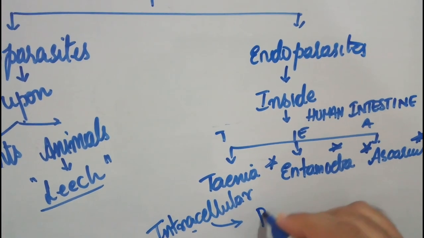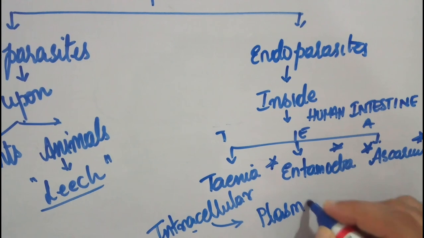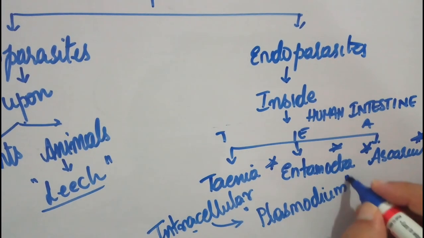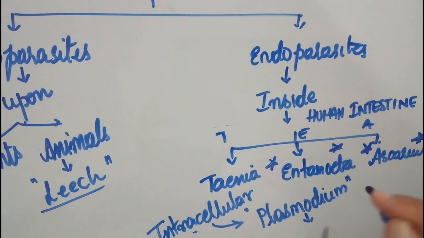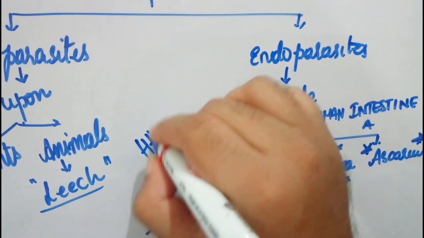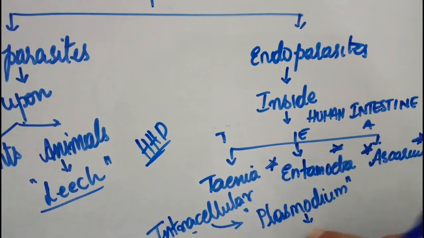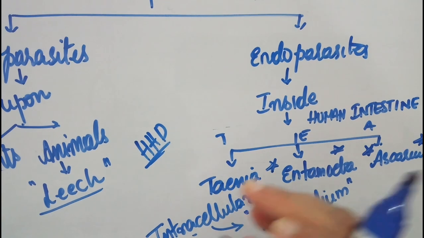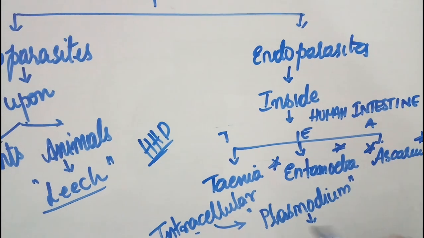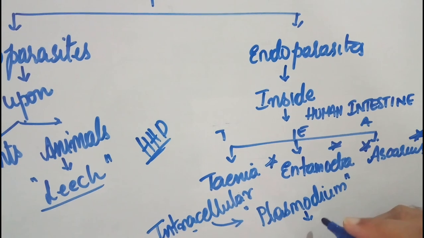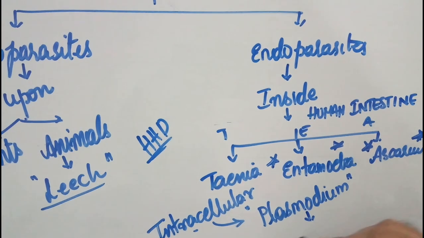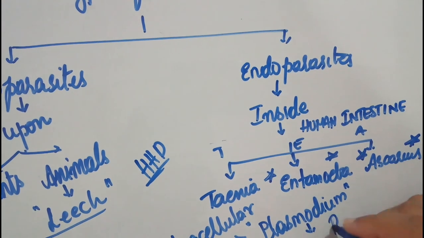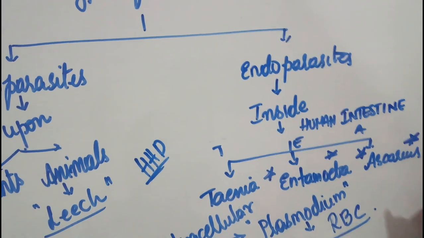Best example, you might have studied about Plasmodium. Whenever we use this word Plasmodium, biological classification should also come into your mind, and human health and diseases also, you must be able to interlink. In human health and diseases, we have studied the Plasmodium life cycle, and in biological classification, we have seen to which phylum it belongs. So all that should come into your mind. Plasmodium is an intracellular parasite. Where does it live? It lives in the RBC of humans.